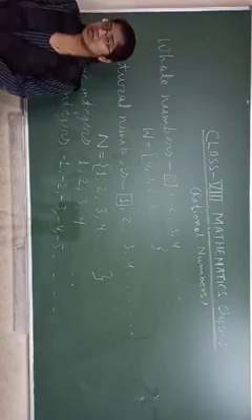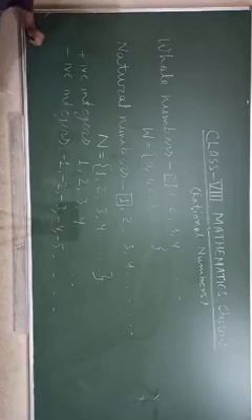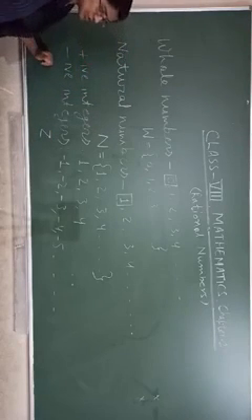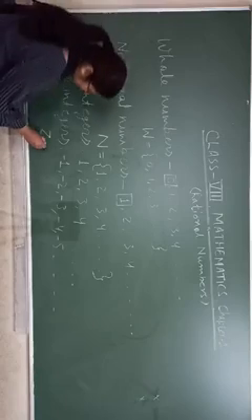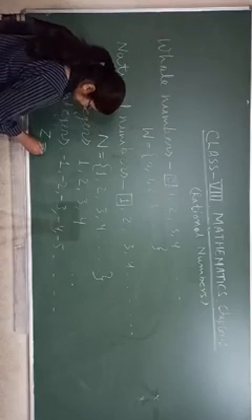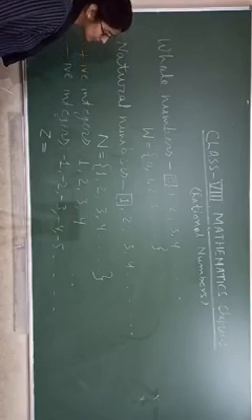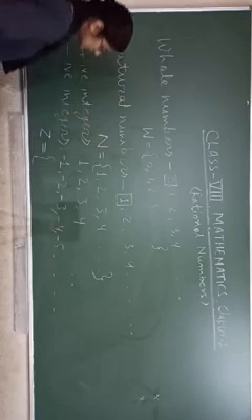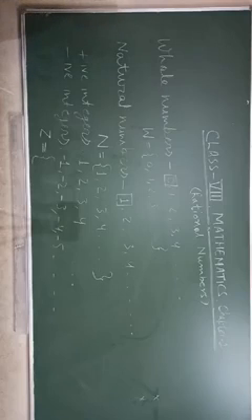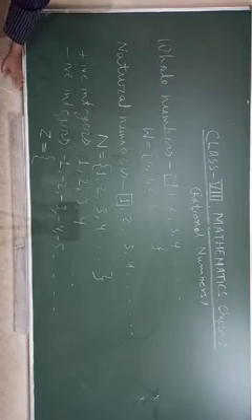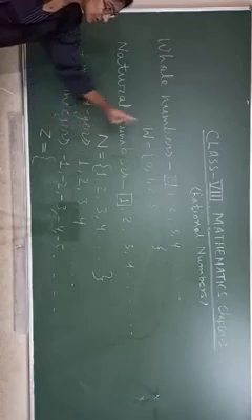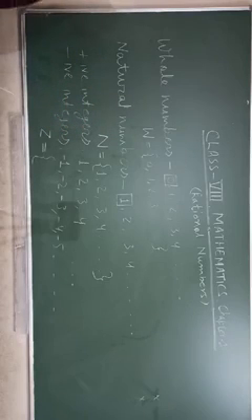We represent integers by capital Z. So the set of integers contains all positive integers, all negative integers and 0 also.